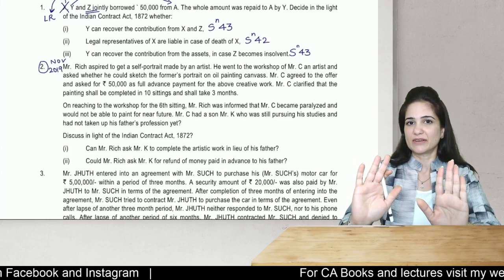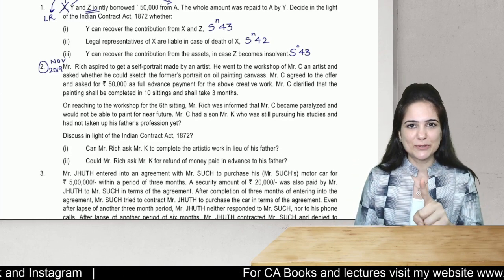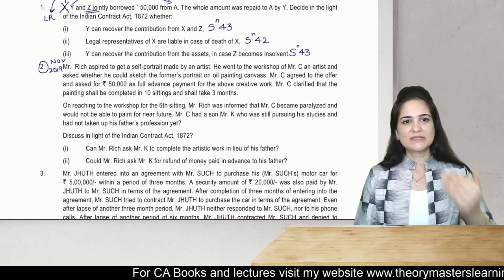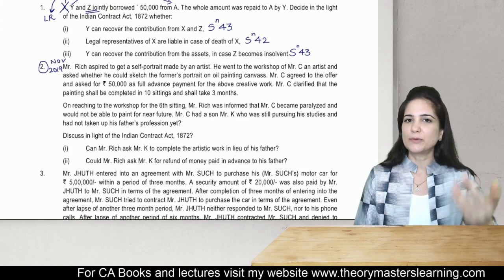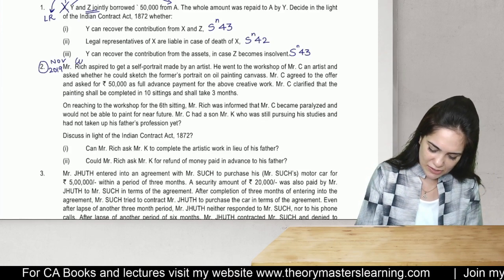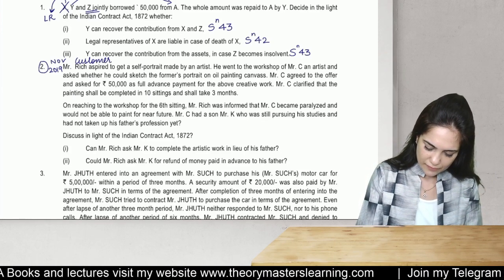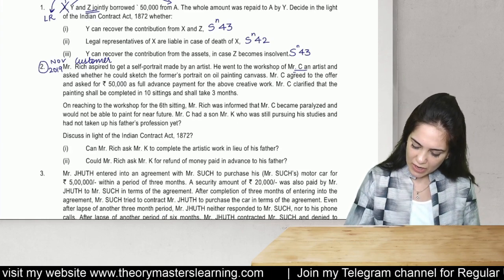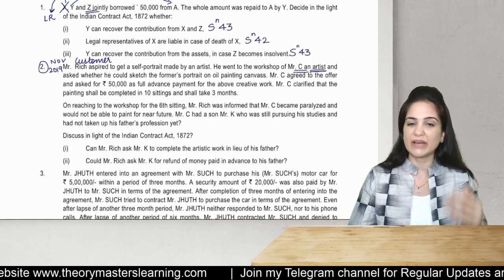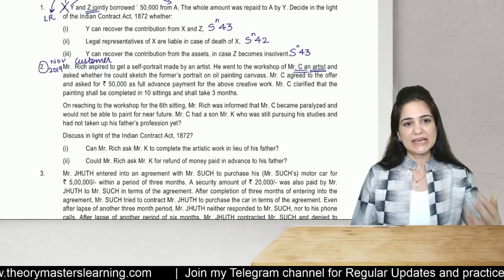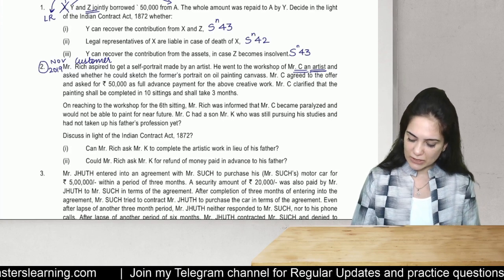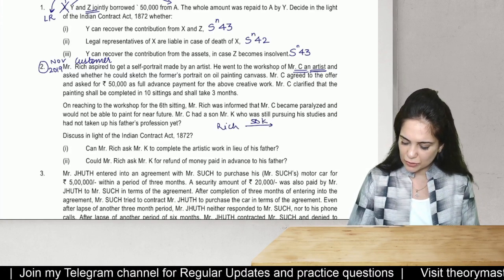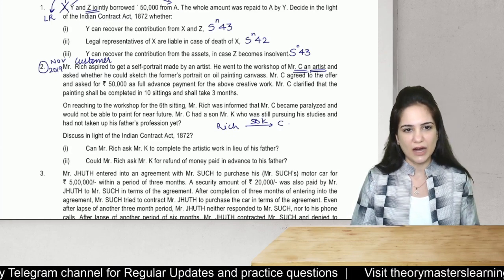Now, wait. Before you proceed, students, always identify the parties in the contract. So Mr. Rich, he wants his portrait to be made by an artist. So can I say that he's the customer? Okay. And he wants it to be made by Mr. C, who is an artist. Now I have highlighted the parties. I will continue reading. C agreed to the offer and asked for 50,000 as advance. So Mr. Rich in this case has paid 50,000 rupees as advance to C, an artist.